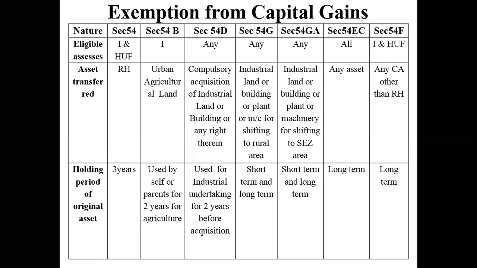Why does the government do this, or what is the reason for this? First, it will prevent circulation of black money. That is the reason why the government says that if you have a capital gain and you do not want to pay tax, you either invest, or if you don't want to invest, you pay tax and then do whatever you want to do with the money.